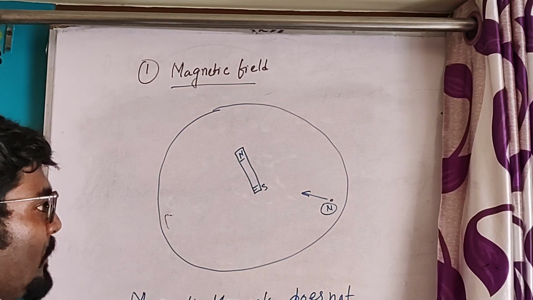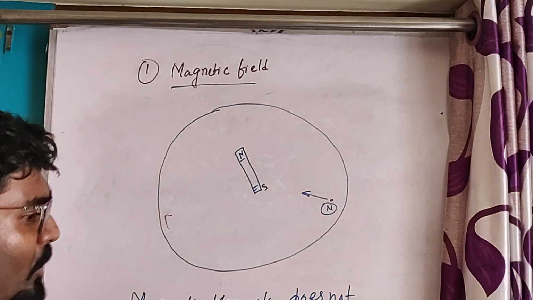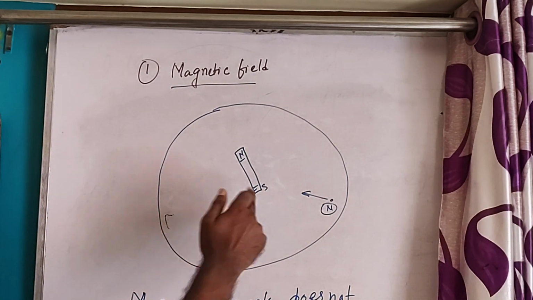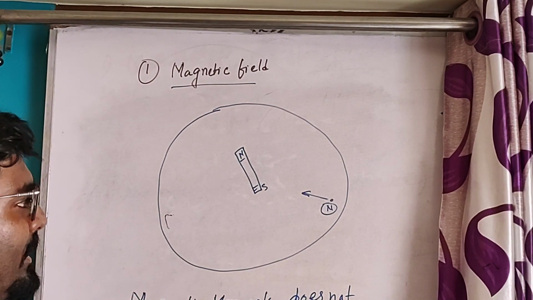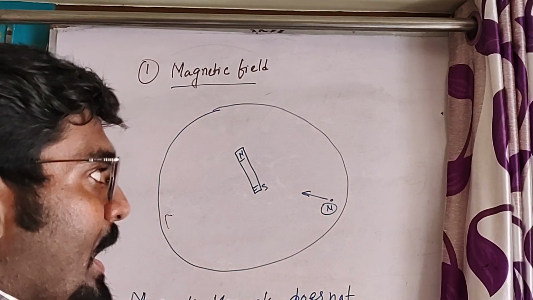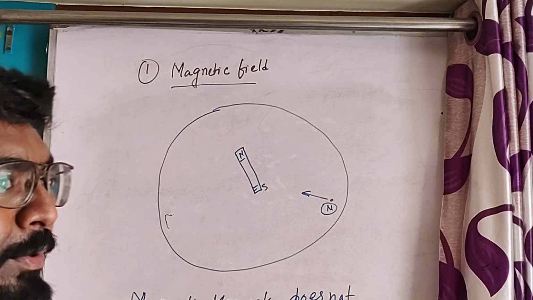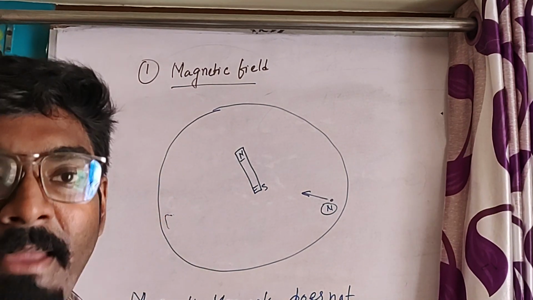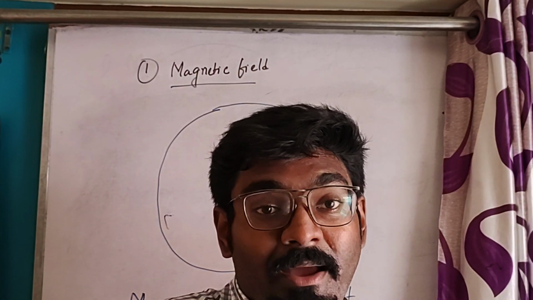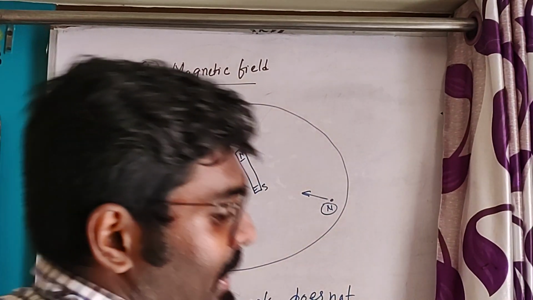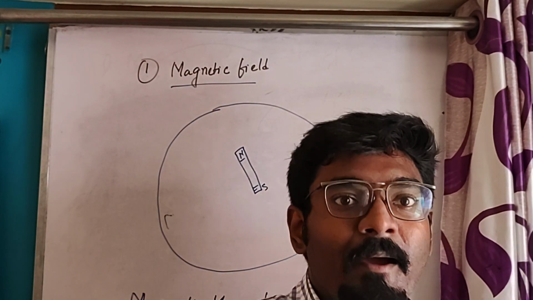So this North Pole will experience a force due to this magnet. So what is magnetic field? Magnetic field is nothing but a space or a boundary around a magnet, within which, if we bring an isolated North Pole, it will experience a force due to this magnet. So we have defined magnetic field.